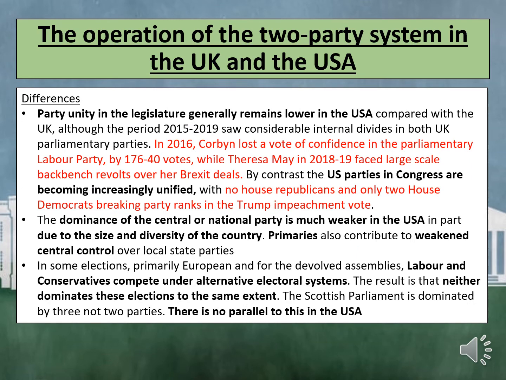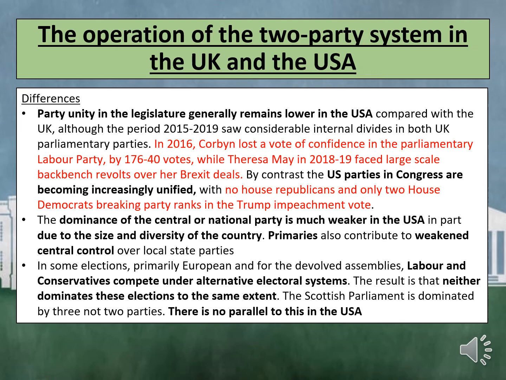Party unity in the legislature generally remains lower in the US compared to the UK, although the period of 2015 to 2019 saw considerable internal divides in both UK parliamentary parties. In 2016, Corbyn lost a vote of confidence in the Parliamentary Labour Party by 176 votes to 40, while Theresa May in 2018 to 2019 faced large-scale backbench revolts over her Brexit deals. By contrast, the US parties in Congress are becoming increasingly unified, with no House Republicans and only 2 House Democrats breaking party ranks in the Trump impeachment vote.